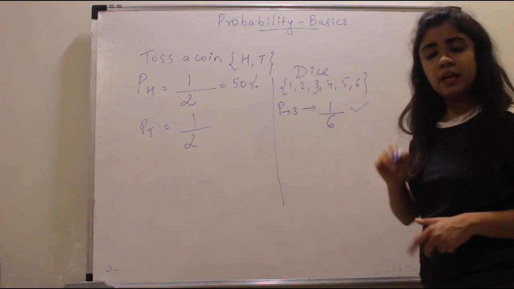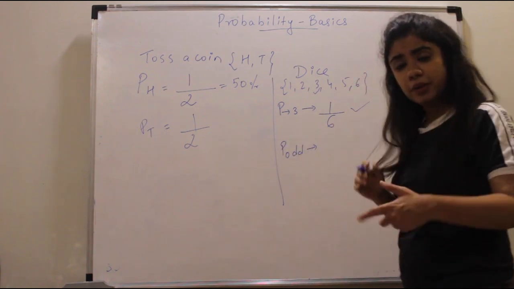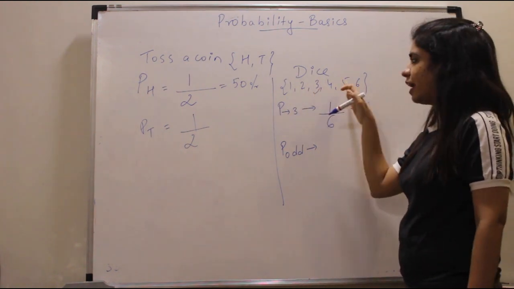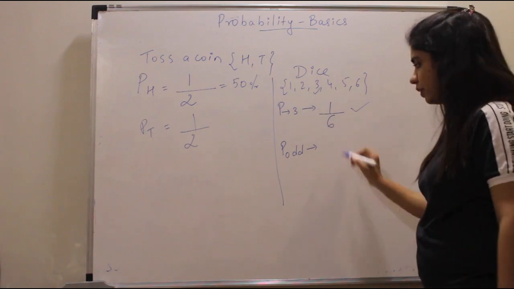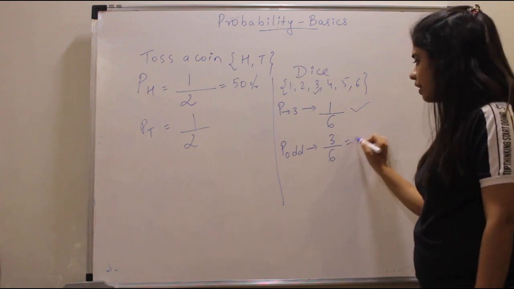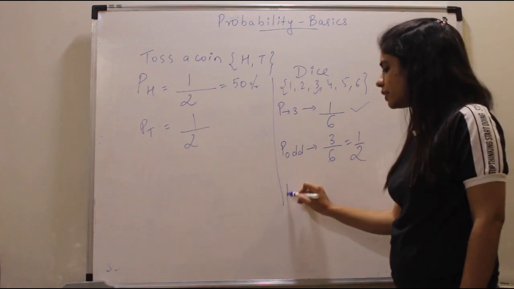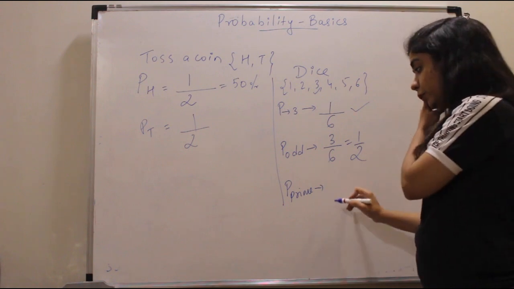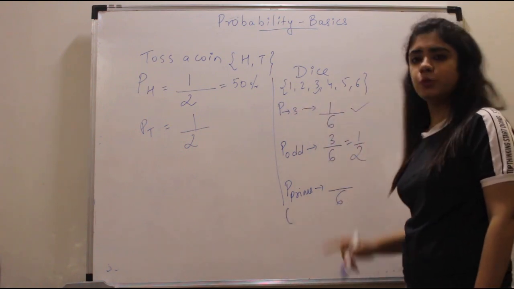That is your answer. If I ask you what is the probability that I get an odd number? In how many ways can I get an odd number? I have 1, I have 3, I have 5. There are 3 ways. It can be 1, it can be 3, it can be 5. So there are 3 ways upon the total number of ways, which is 6. So your answer becomes half, 1 by 2. Also, if I ask you what is the probability that I get, let's say, a prime number? My total number of events is 6. How many prime numbers do you have?